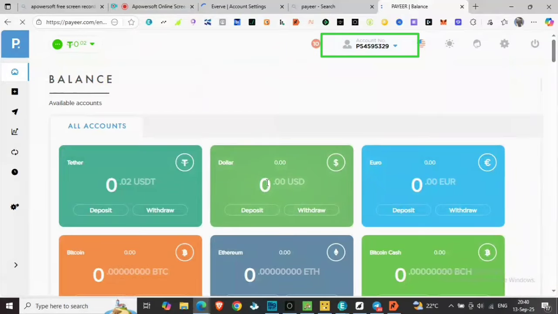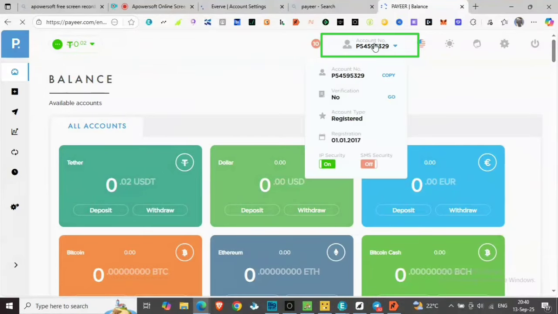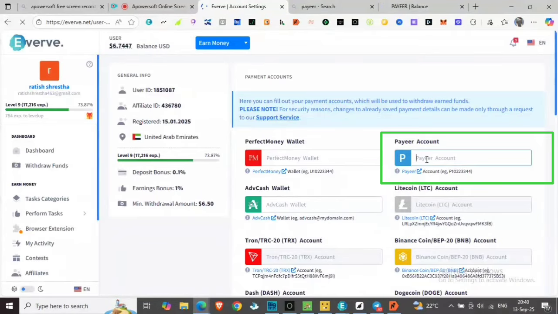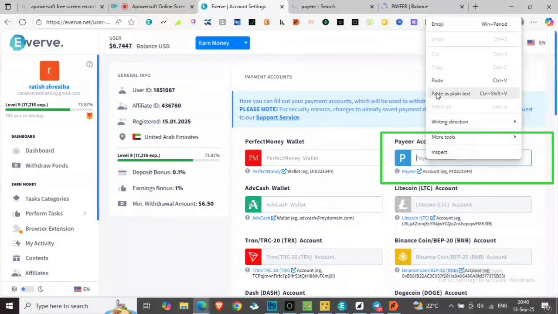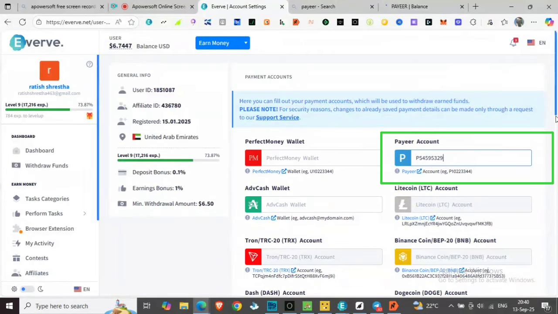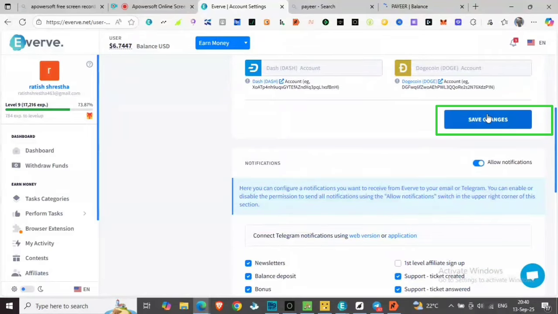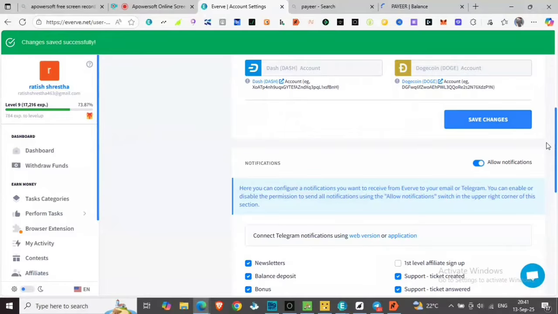Let's copy. You can select the address, copy, and paste it over the Payeer account. And save the changes made. The changes have been saved successfully.